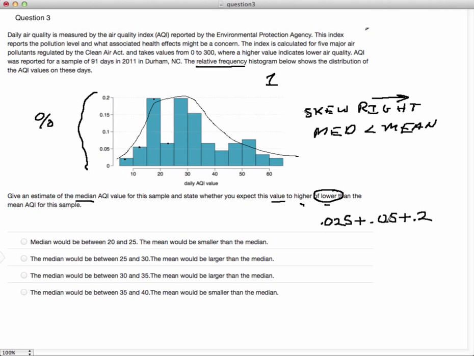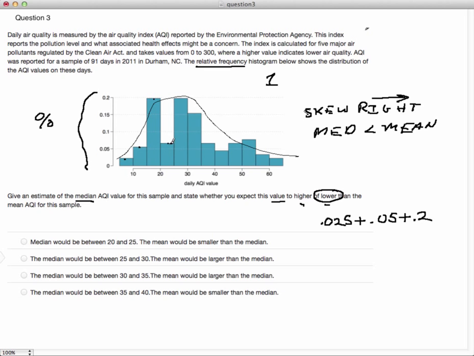Okay, so if you keep a running sum here, of what our sum is at this point. I'm going to go ahead and do this myself on the side here with the calculator because I can't do arithmetic in my head very well and talk at the same time. So I got 0.025 plus 0.05 plus 0.2, which so far gives me, we're at about 27.5% of the data so far.